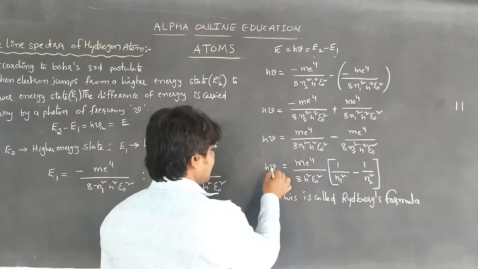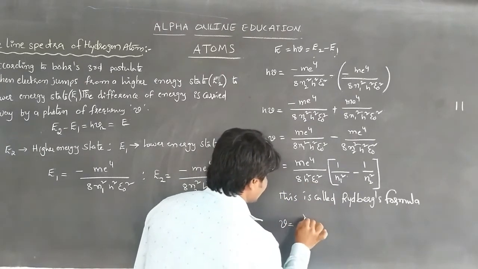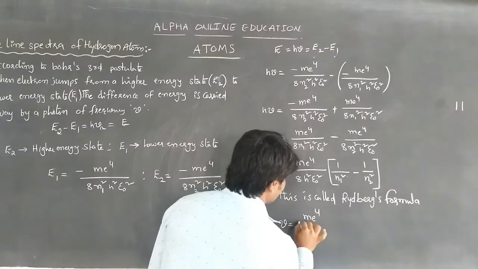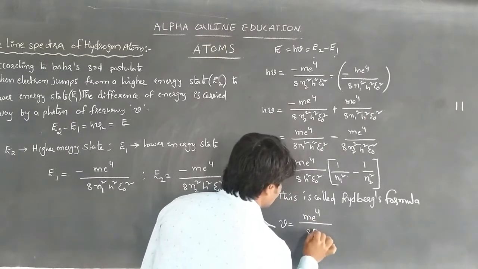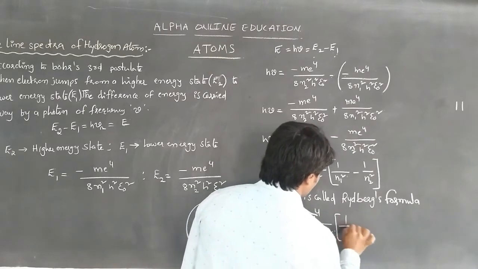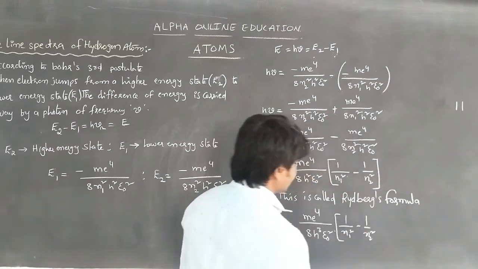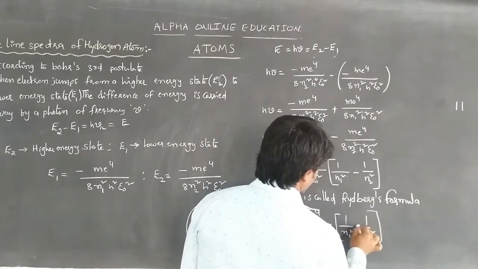Whenever h is taken to this side, then nu, the frequency, is equal to m e power 4 by 8 h cube epsilon naught square of 1 by n1 square minus 1 by n2 square.